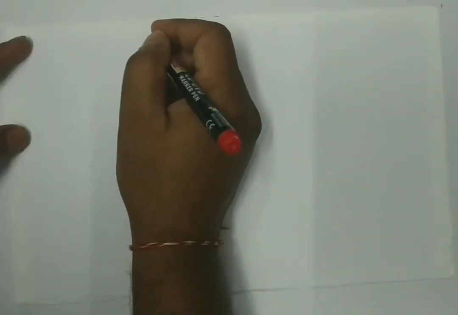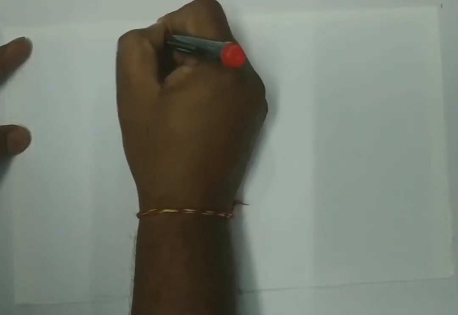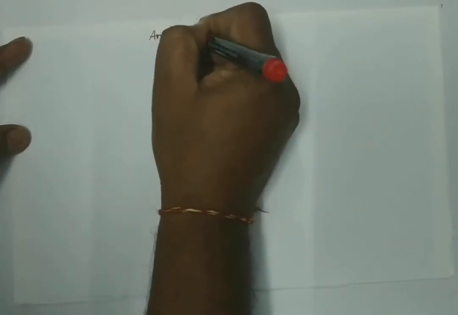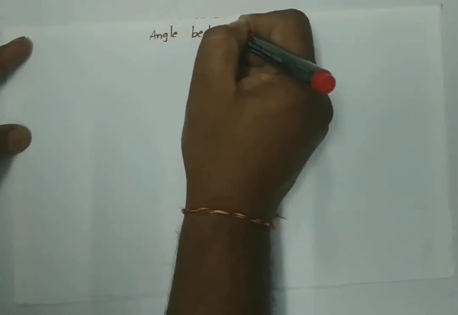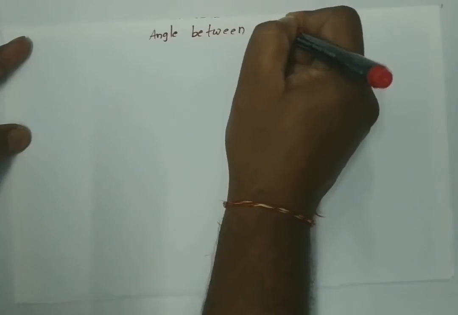Next, let us discuss the topic angle between two planes.